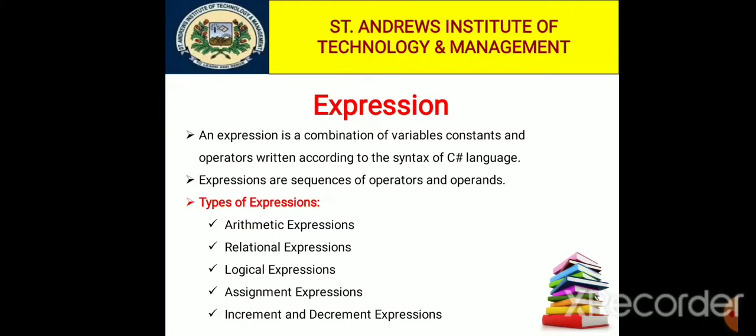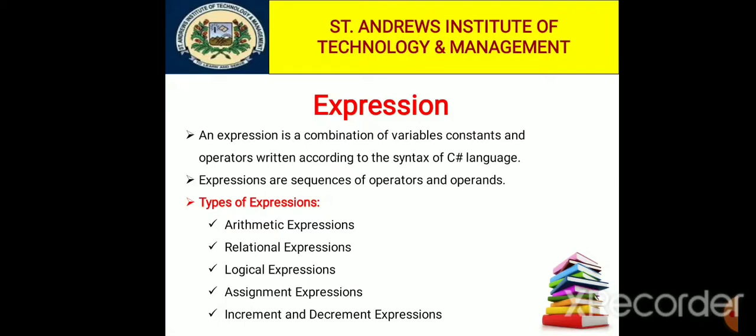Relational operators are used to test the relation between two variables. All relational operators are binary operators and hence require two operands.